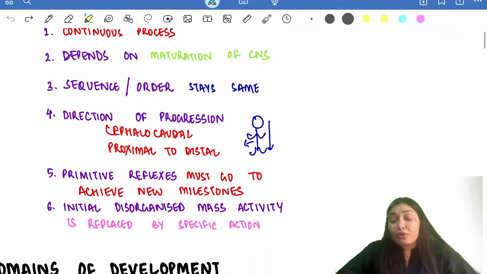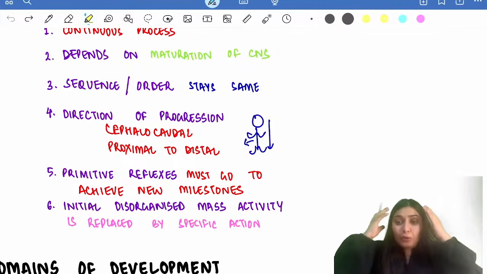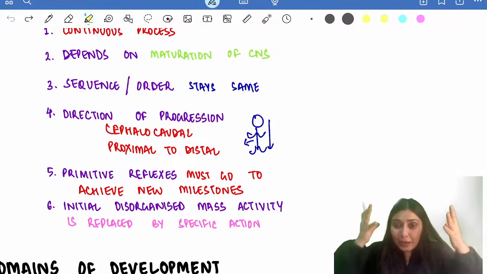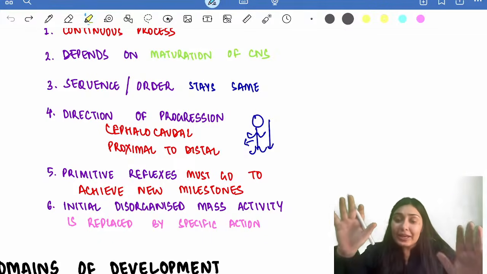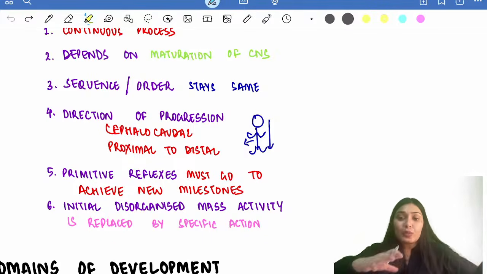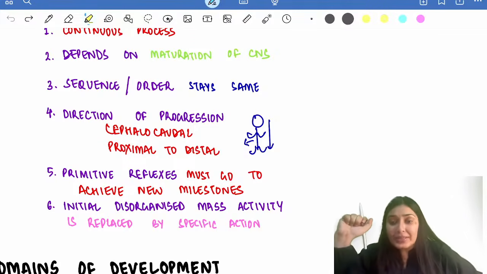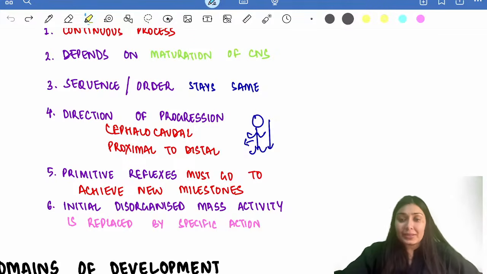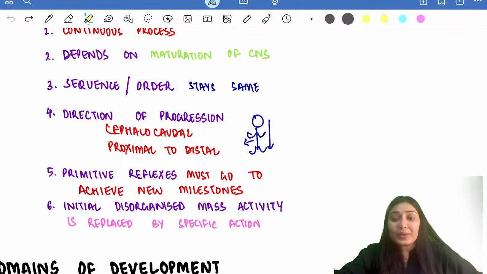And the direction of progression of development over here is cephalocaudal and proximal to distal, not distal to proximal as in growth. Cephalocaudal stays the same: neck holding, then trunk holding, sitting, then standing. And in limbs also, firstly the gross body movement the child will be able to do, and then the distal movements. So proximal to distal. So direction of progression of development is cephalocaudal, proximal to distal.